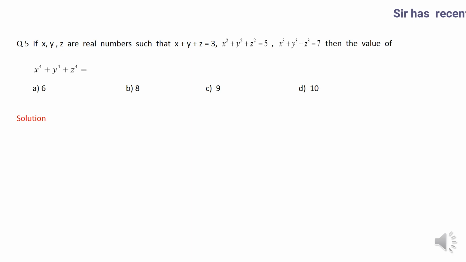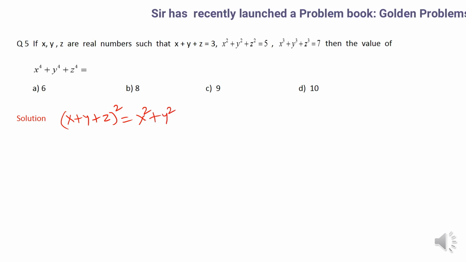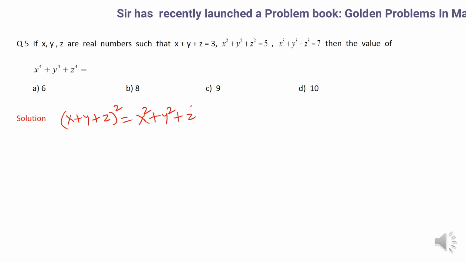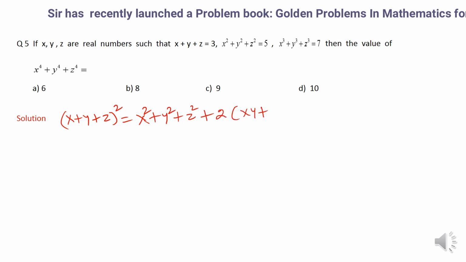First of all, what I am going to do here is write x plus y plus z whole square equal to x square plus y square plus z square plus 2 times xy plus yz plus zx.